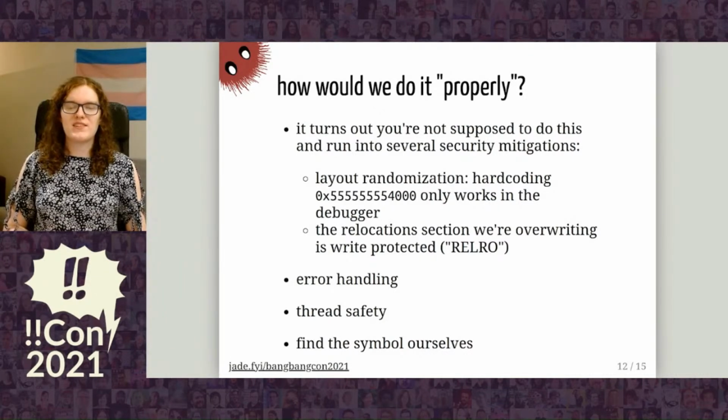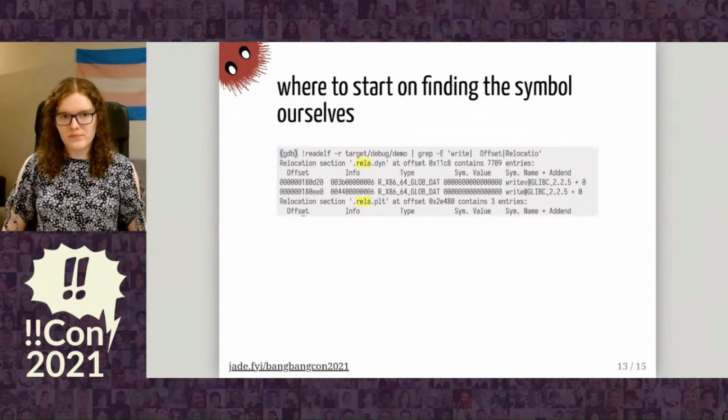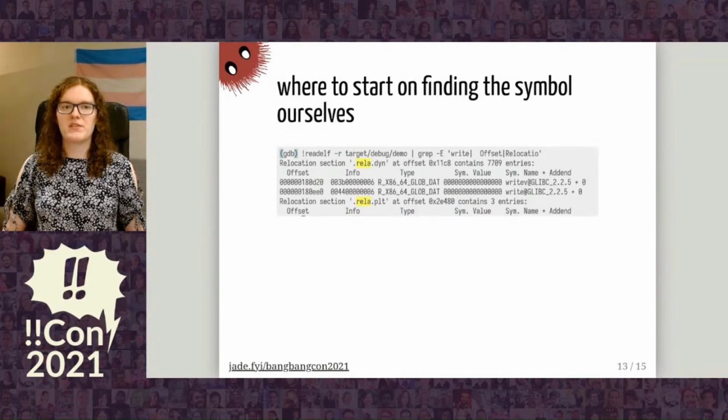Which means that shenanigans like this aren't supposed to work. It only works because it's in a debugger. The other thing is that the relocation section that we're trying to overwrite is write protected, which is called relro, relocations read only. We also want to find the symbol ourselves, and that's how we would get to what the println crate does. How do we start at finding the symbol?